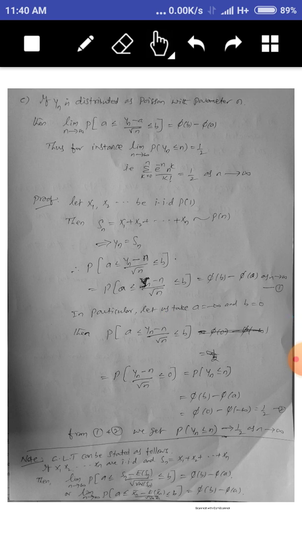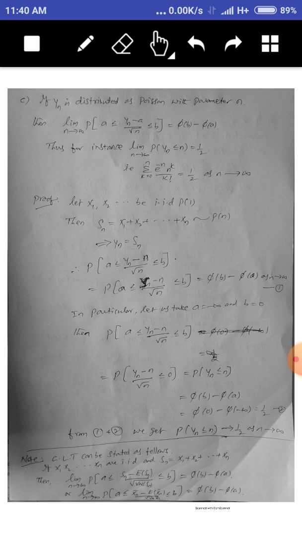So this is nothing but the standard normal variate. P of a is less than or equal to (Sn minus its mean, which is n) divided by root n, which is less than b, equals Φ(b) minus Φ(a). So in particular, if you take a equal to minus infinity and b equal to 0, what will we get? P of a is less than or equal to (Yn minus n) upon root n less than b equals, substituting the value, P of (Yn minus n) upon root n is less than or equal to 0.